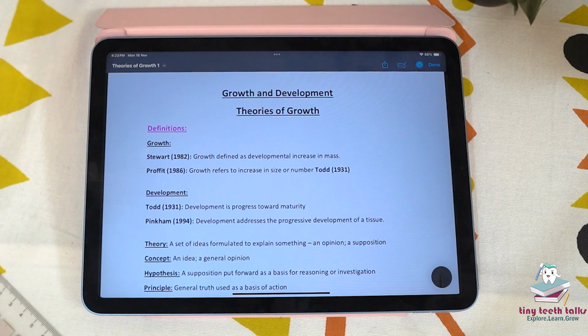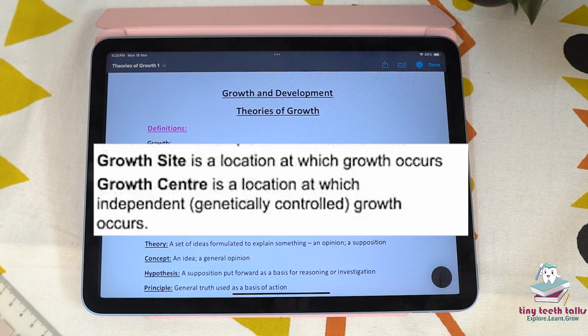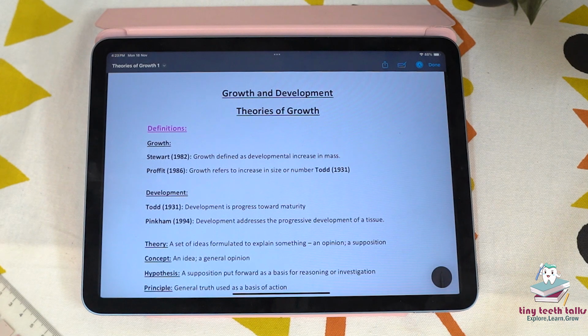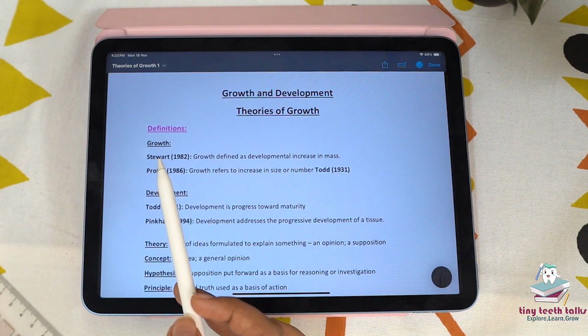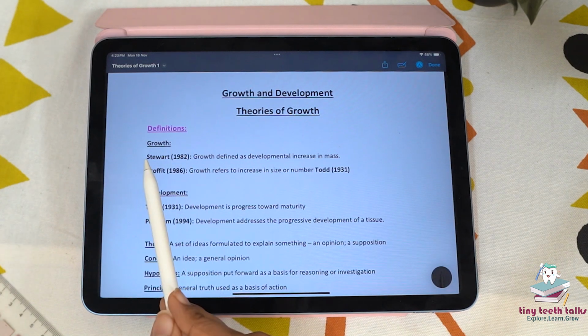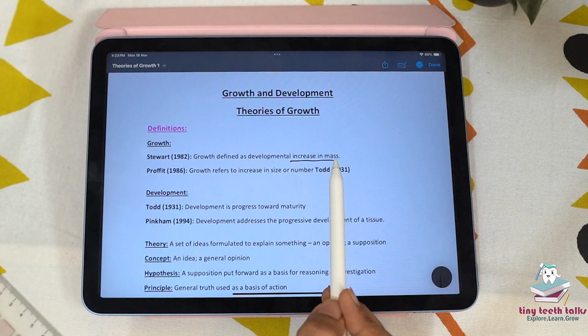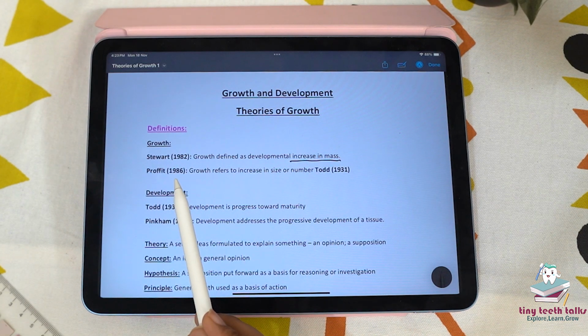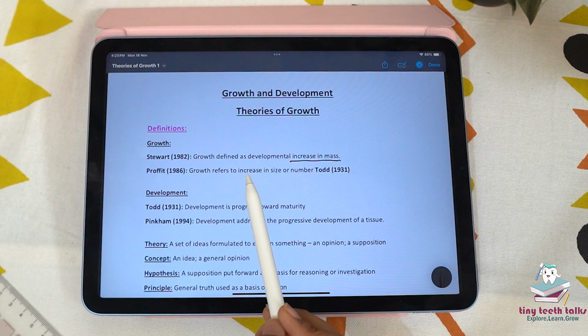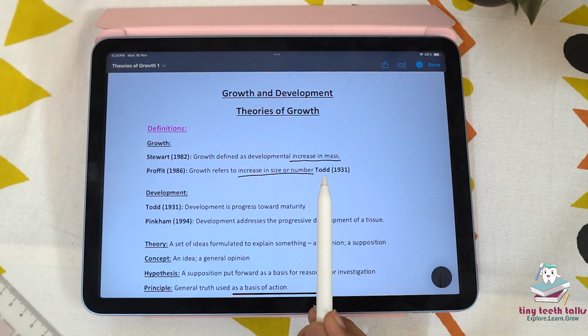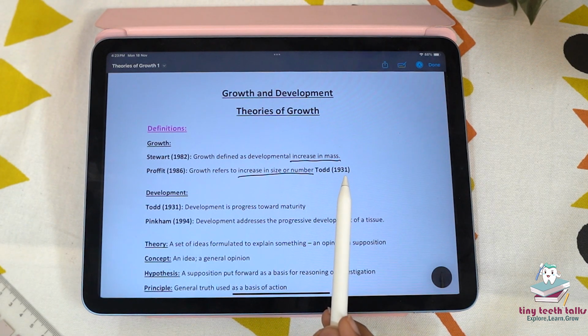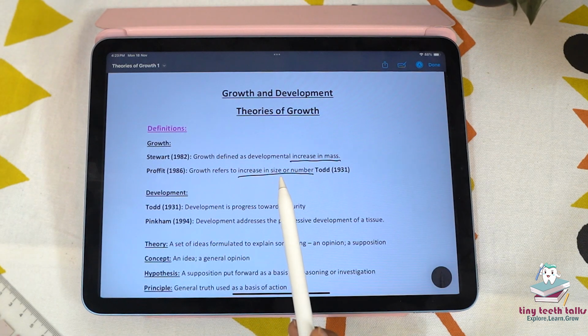So let's start. Facial growth and development is basically an aggregation of structural and functional balance in growth centers, which changes the hard and soft tissue body parts. So first and most important is definitions. Here are a few definitions of growth and development. Growth, according to Stewart in 1982, is defined as a developmental increase in mass. According to Profit in 1986, growth refers to increase in size or number. Same according to Todd in 1931, growth refers to increase in size.